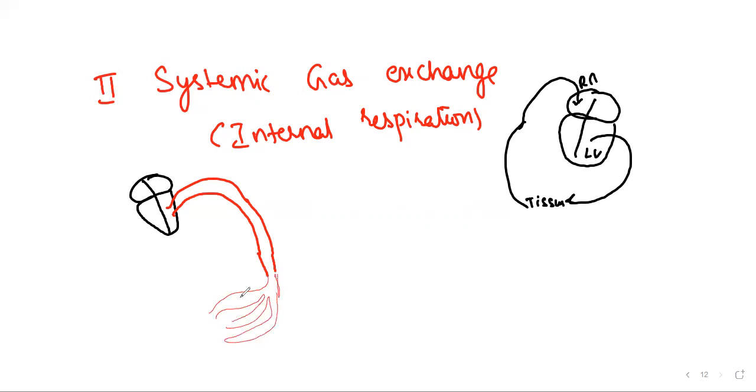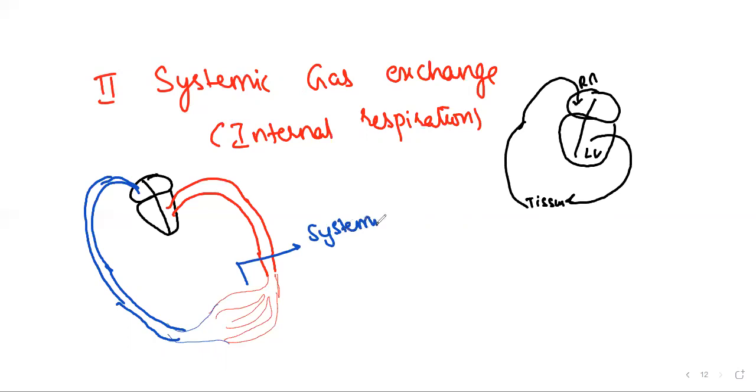All those capillaries are called systemic capillaries, and all the systemic capillaries are moving towards the right atrium. This journey is from the left ventricle to the right atrium.